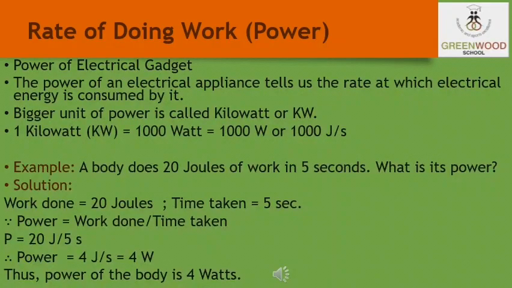Now let us discuss this with an example. Suppose a body does 20 joules of work in 5 seconds. What is its power? So we have learned that power is equal to work done upon the time, and the work done here is given as 20 joules and the time taken is given as 5 seconds. So power is equal to the work done upon the time. So 20 upon 5 is equal to 4. So that means the power is equal to 4 joules per second or is equal to 4 watt. Thus the power of the body is 4 watts.